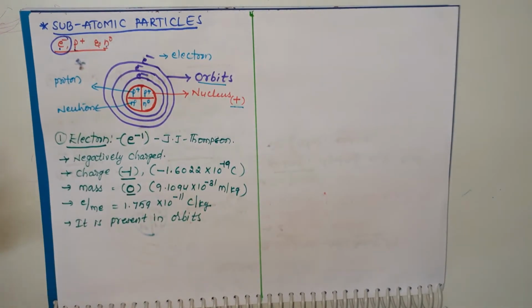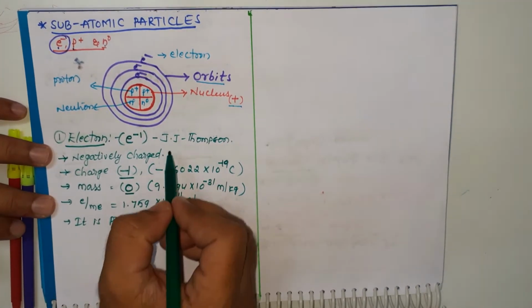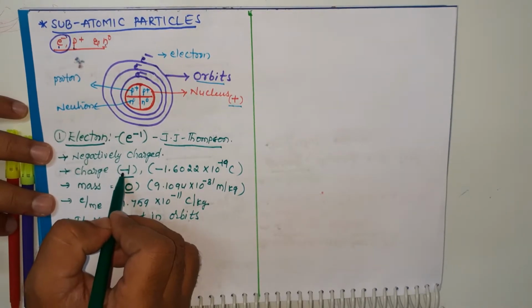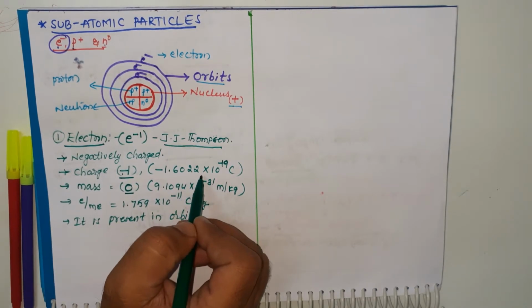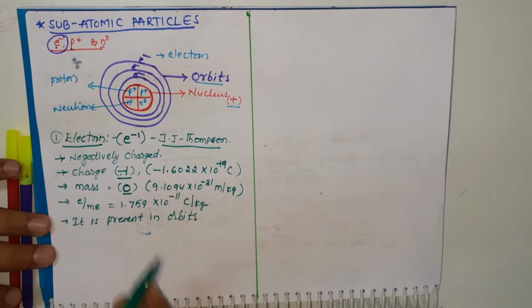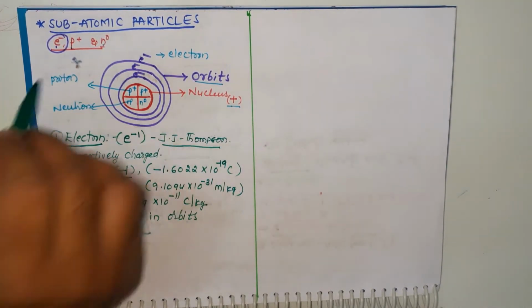These are the electrons. Electrons are negatively charged particles found by J.J. Thomson. The negative charge value is minus 1. The accurate value is minus 1.6022 into 10 to the power of minus 19 coulombs. Mass is 0. It is present in orbits.